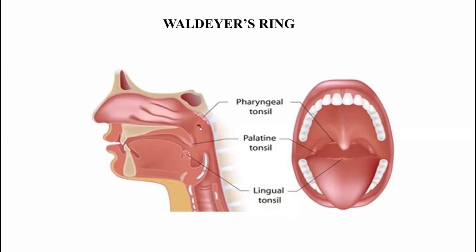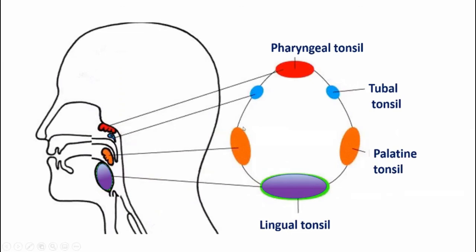These four tonsils form a ring around the nasopharynx and the oropharynx. See, pharyngeal tonsils in the posterior superior wall of the nasopharynx, tubal tonsils on each side of the eustachian tube, palatine tonsils in the oropharynx, and on the posterior aspect you will find the lingual tonsil.